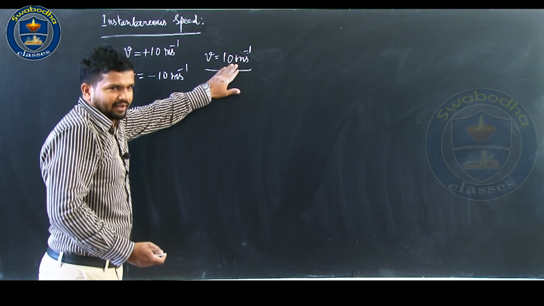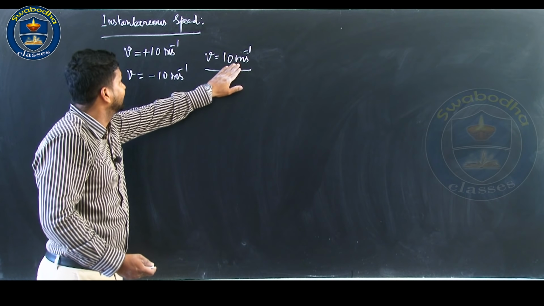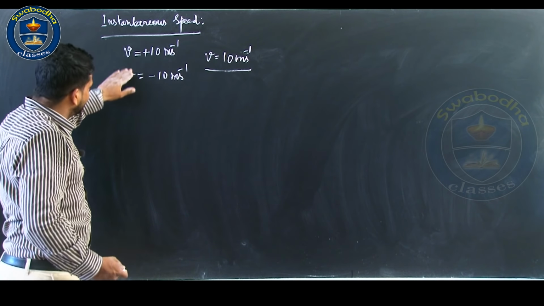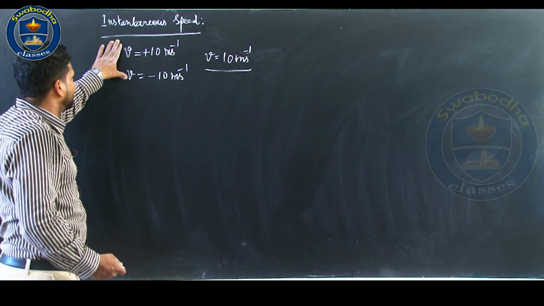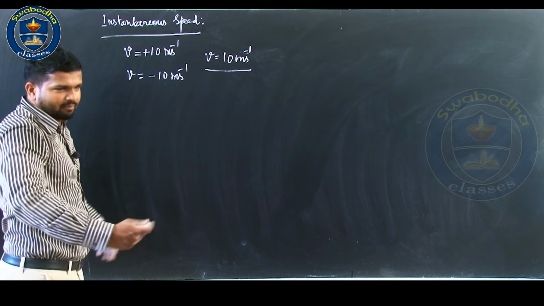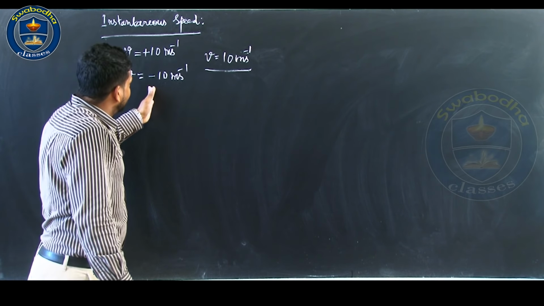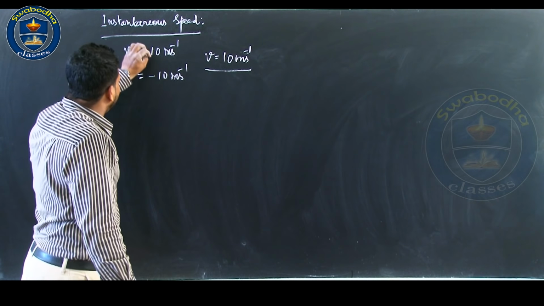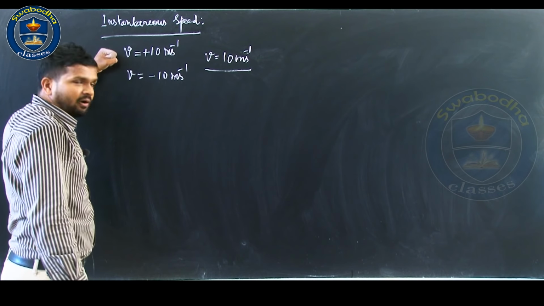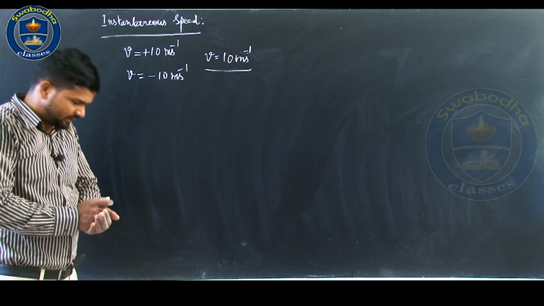Speed is a scalar quantity, defined using distance. Instantaneous velocity is a vector quantity, that is why we have used plus or minus. The magnitude of instantaneous velocity is nothing but instantaneous speed.